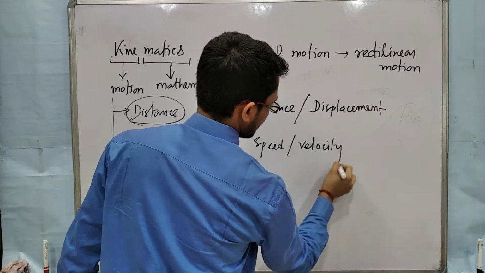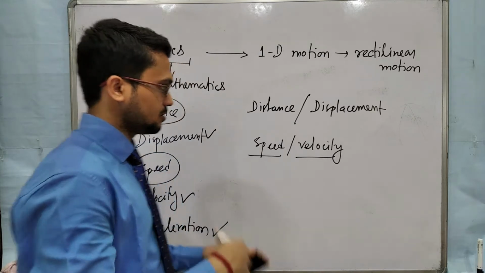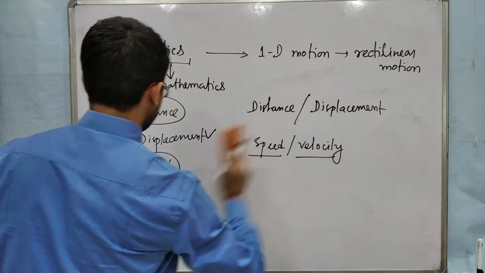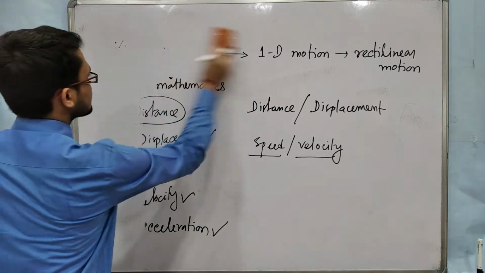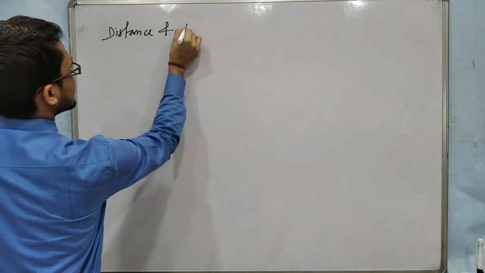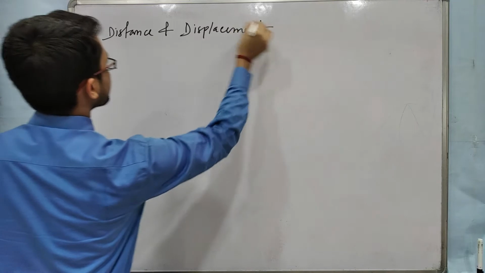First part means only one term we will see: average speed and average velocity. As we proceed you can understand. So our first topic is distance and displacement.